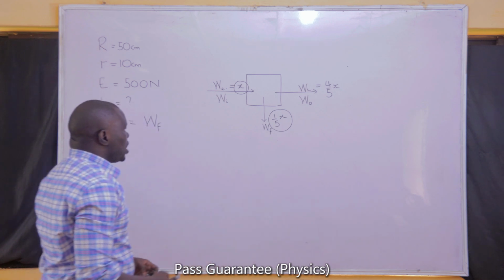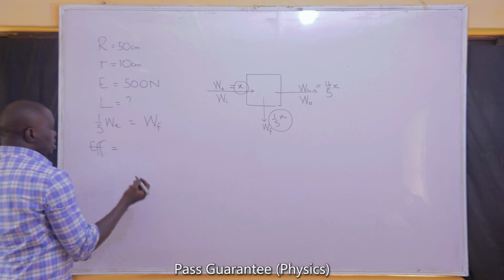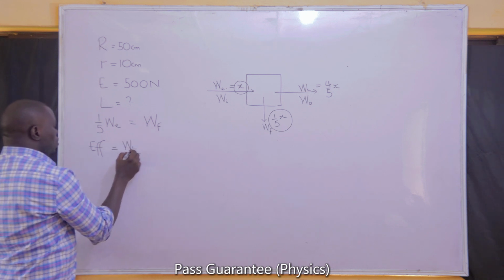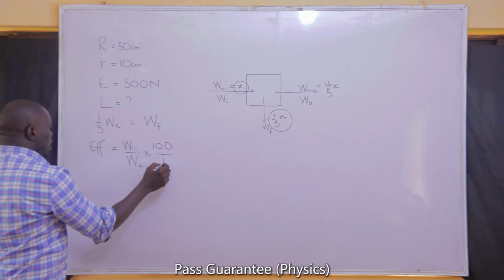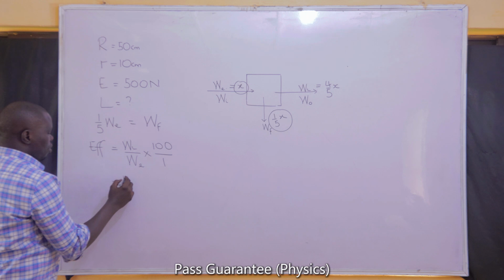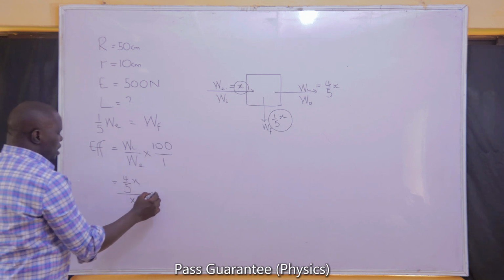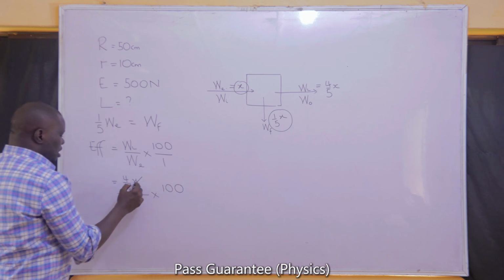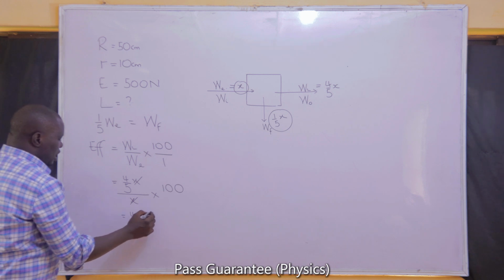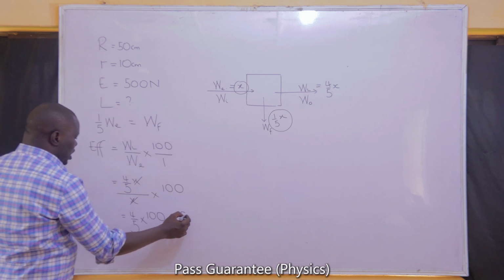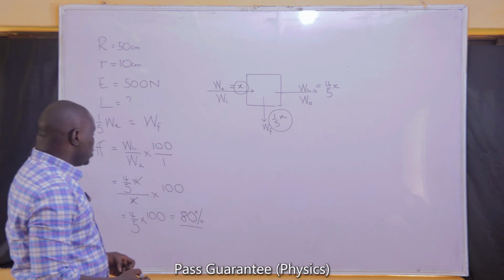If that is the case, we can now find the efficiency. The efficiency of the machine can be expressed as work done by load, or useful work output, all over work done by effort, multiplied by 100 all over 1. Mind you, I expect you to know that the work done by load is 4/5 x all over the work done by effort, which is x, multiplied by 100 all over 1. If that is the case, I cancel out the x, and you have an efficiency that is equal to 4/5 of 100, and 4/5 of 100 is 80%. If that is the case, then I know the efficiency.